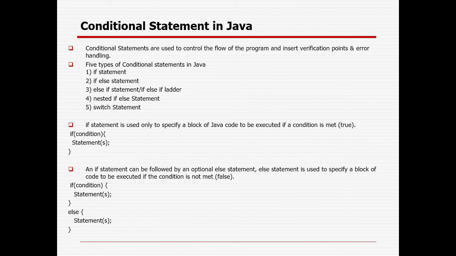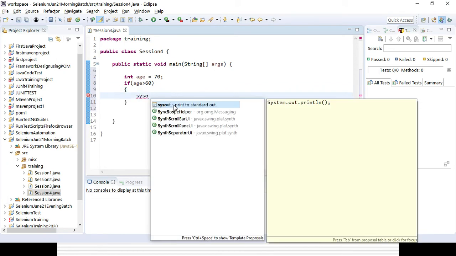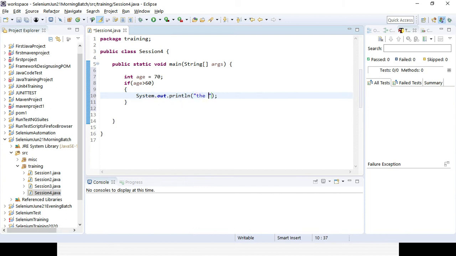Then the if condition, so I am using if. In the bracket I am giving the condition: if age greater than 60, then what will be my statements? Sorry, the statement should be in the second bracket. I want to print that the person will be senior citizen. So that is the print I want in the if statement.